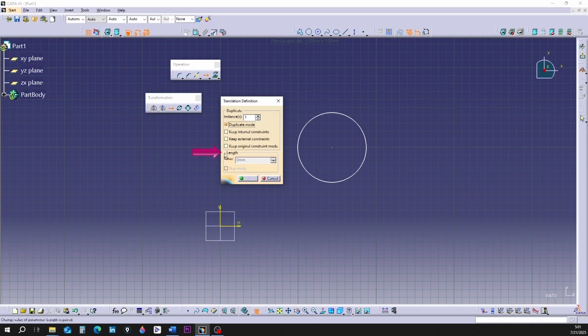In the lower box, there is a box called Length. You can enter the displacement value in it. First, without changing the settings, click on the circle. Now you must specify a point as the origin for measuring the amount of displacement. For example, I click on the coordinates origin.